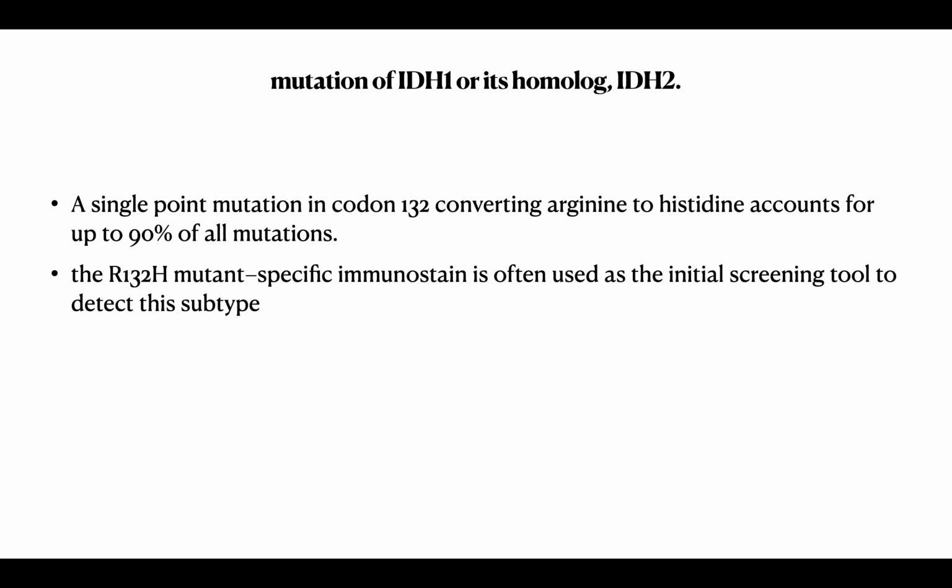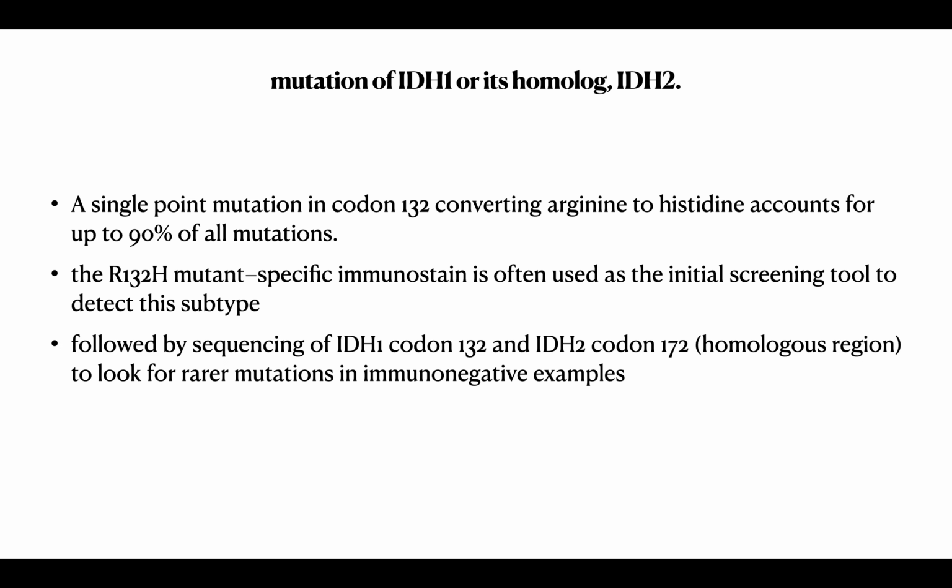The R132H mutant, that is arginine to histidine at the 132 position, specific immunostain is often used as the initial screening tool to detect this subtype, followed by sequencing of the IDH1 codon 132 and IDH2 codon 172 homologous region to look for rarer mutations in immunonegative examples.